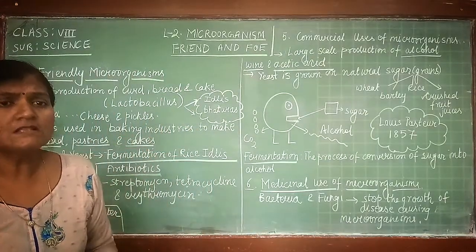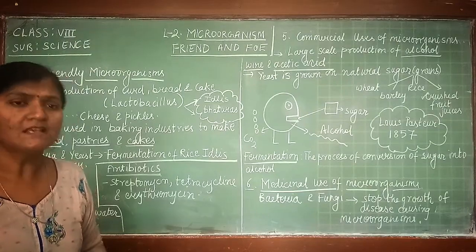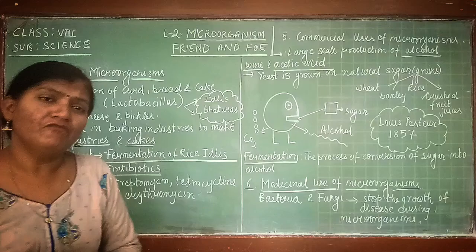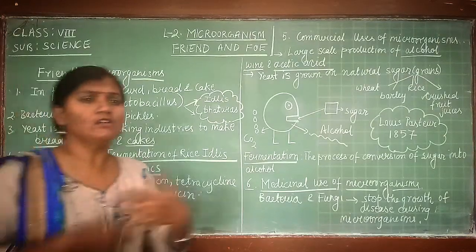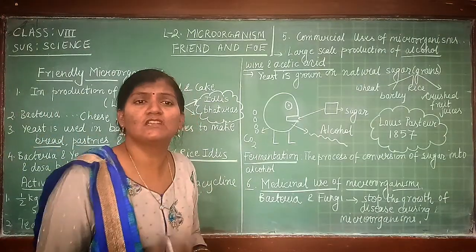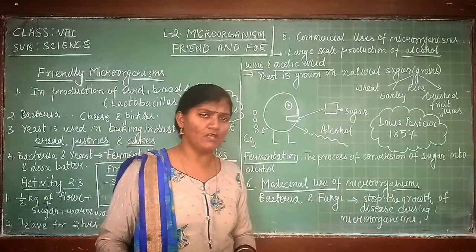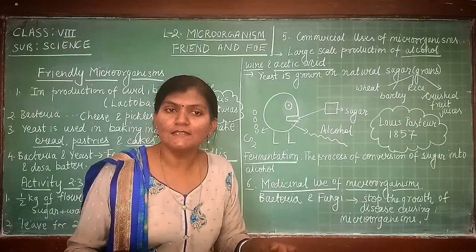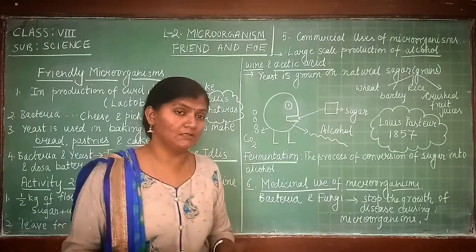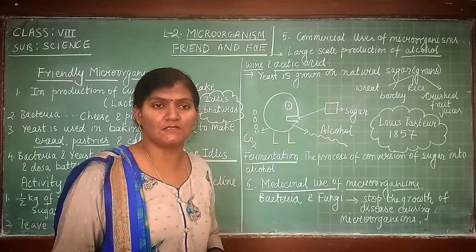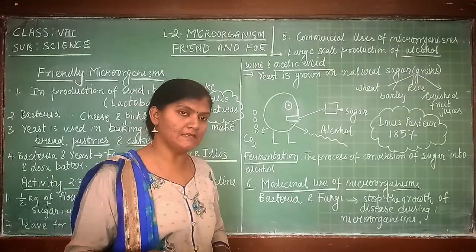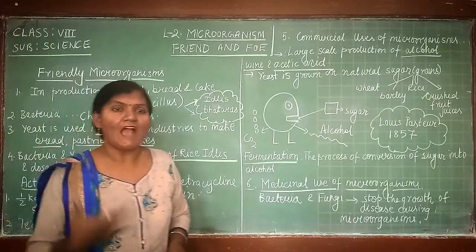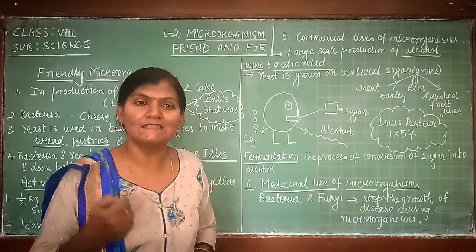So what are these bubbles, and of which gas? These bubbles are due to the formation of CO2. And when this process is continued for 3 to 4 days, then after 3 to 4 days, a characteristic smell also comes out. And what is the smell of? The smell is of what chemical substance? Can you name it? Yes, you are right. The characteristic smell is of alcohol, because alcohol has been formed.